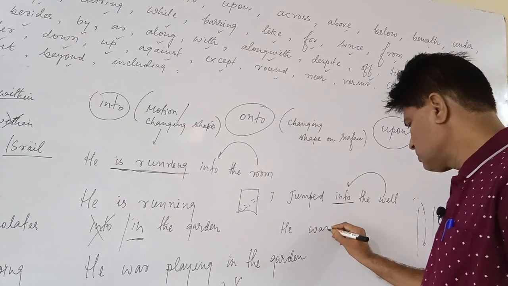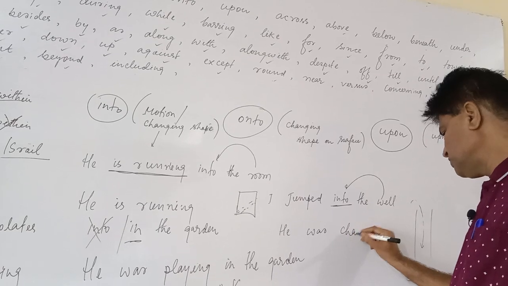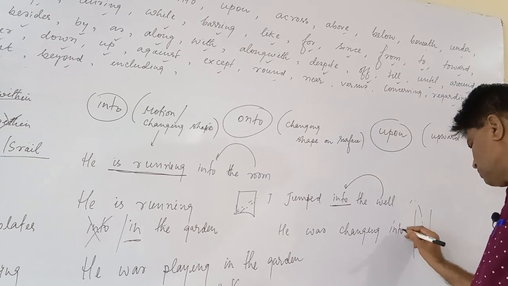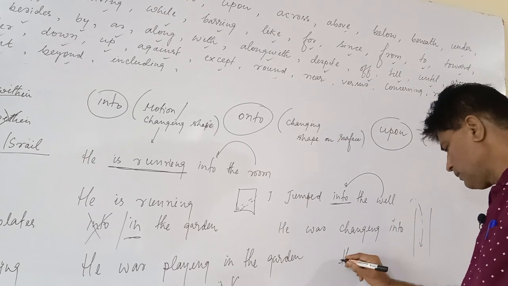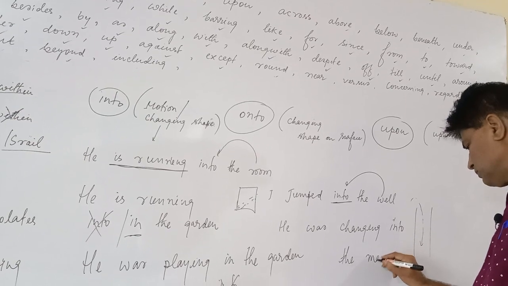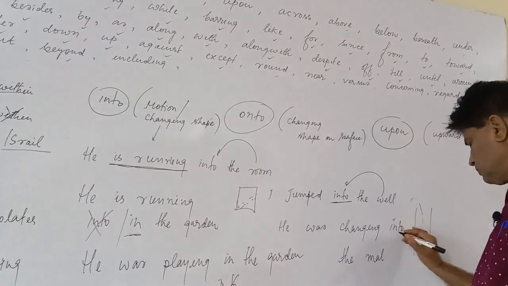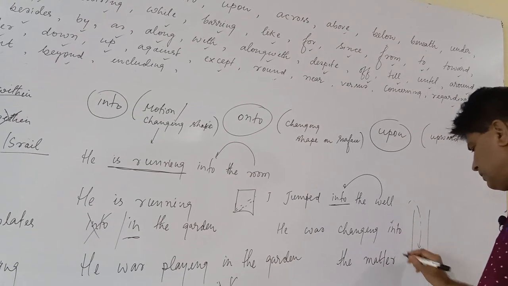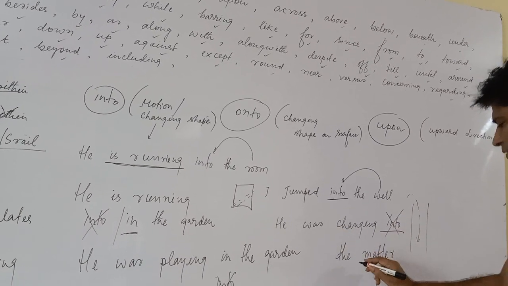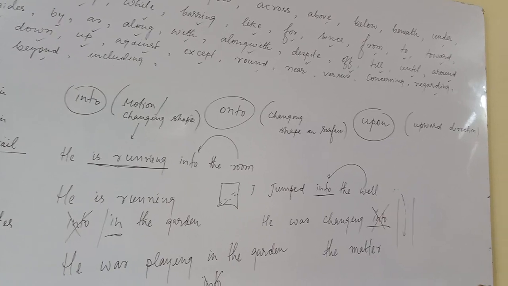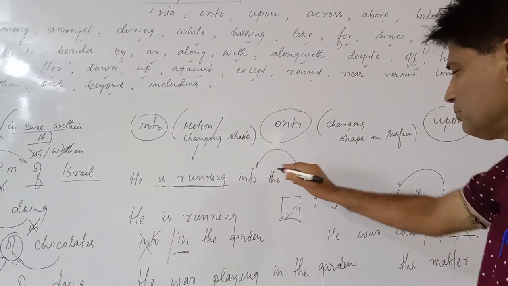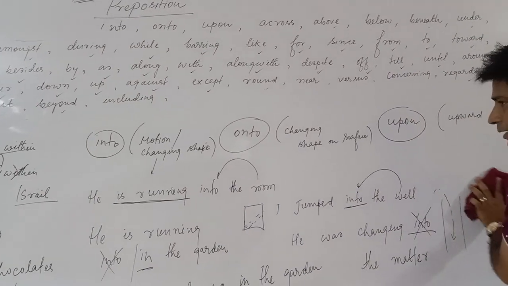He was changing into the matter. If you write like that, it will be incorrect. Preposition is not needed; you are changing the matter will be correct. Clear? So where there is motion or changing shape, you can use into, right?